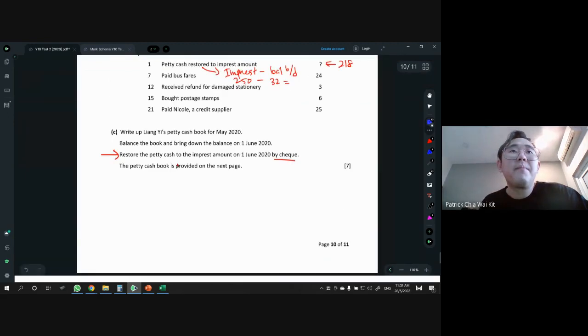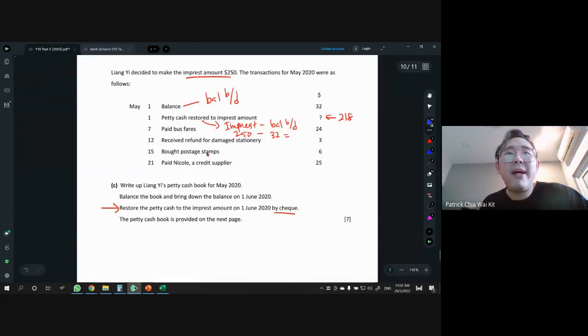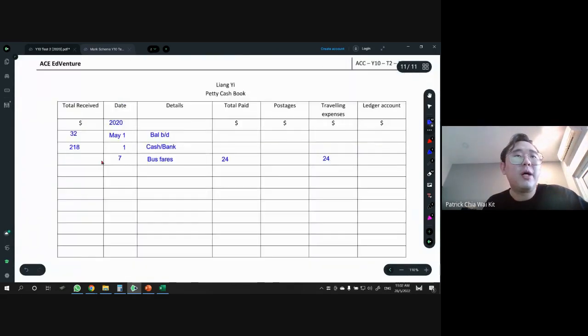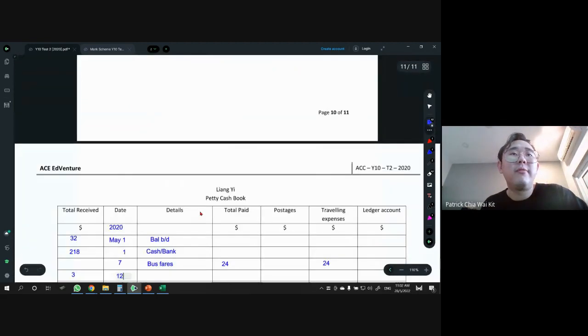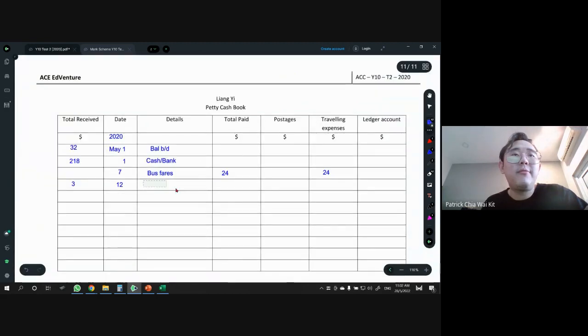All right. Then after that, next one we have received a refund for damaged stationery. Receiving a refund means we are getting money, right? So $3, getting money. So put under total receive $3. This happened on the 12th. So what do we write for details? It's a refund, so put there refund. Refund from damaged stationery.